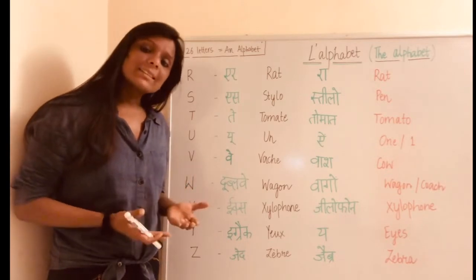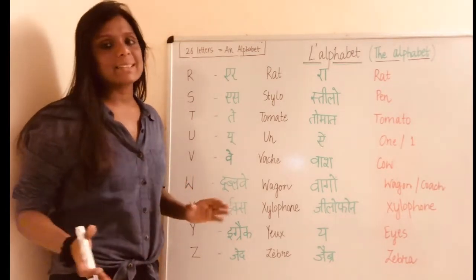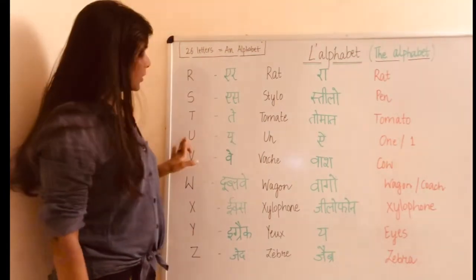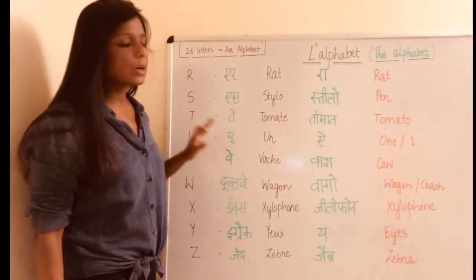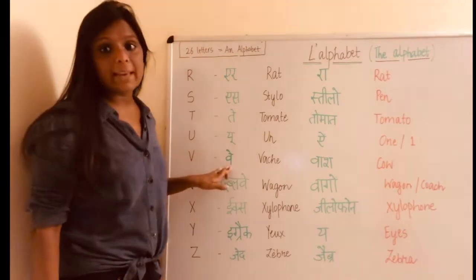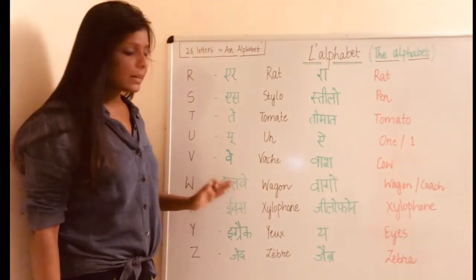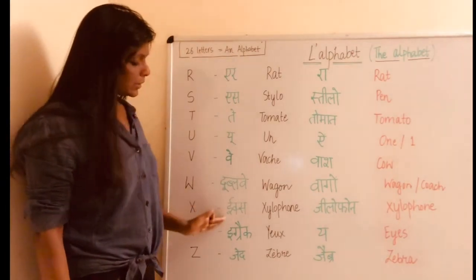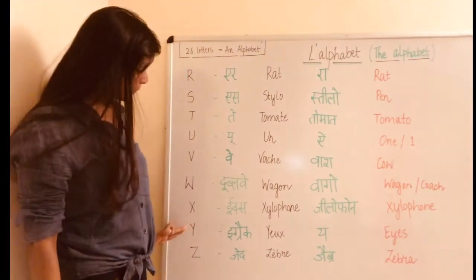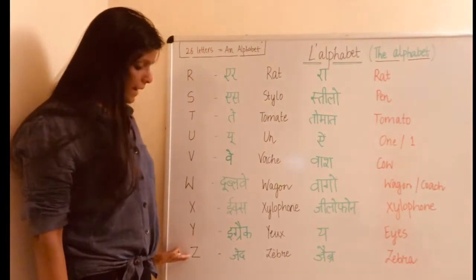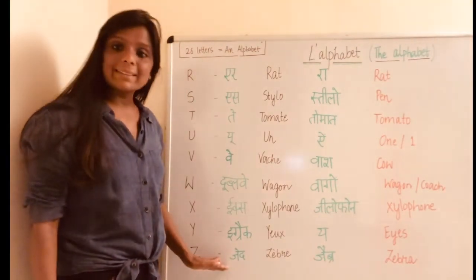It is day and tay, always in French. So T is te, U is U, V is ve, W is pronounced as W, X is pronounced as X, Y is pronounced as Y, and Z is pronounced as Z.